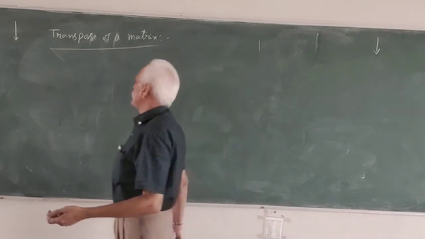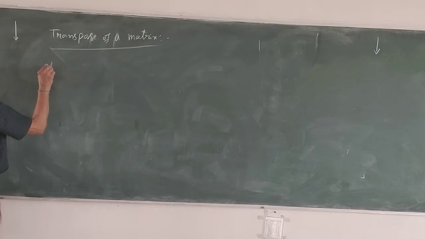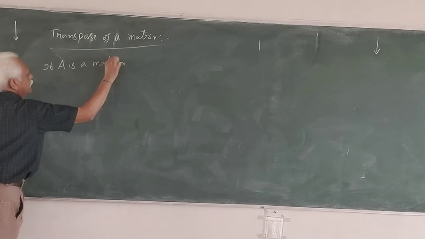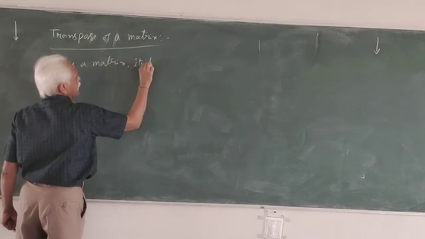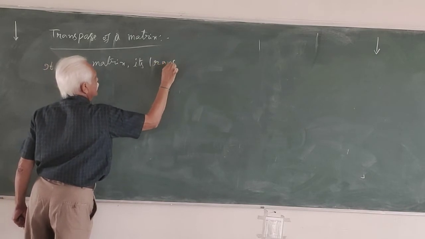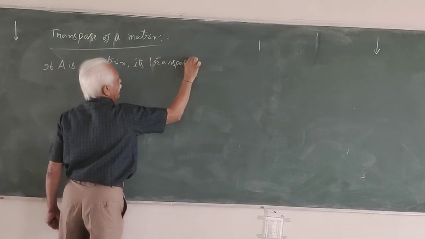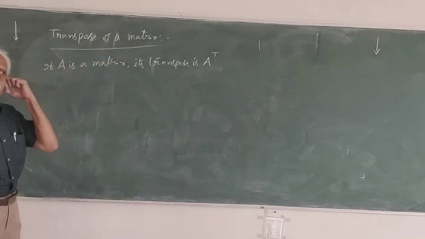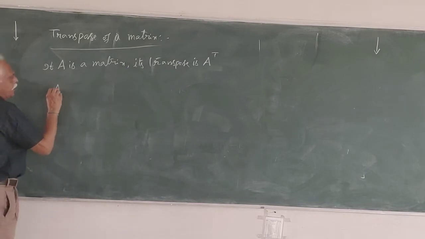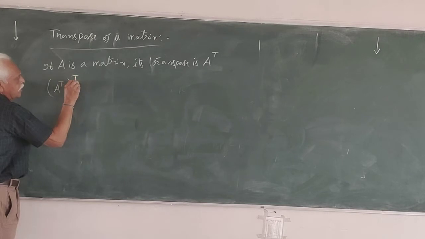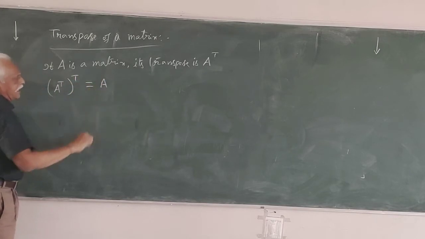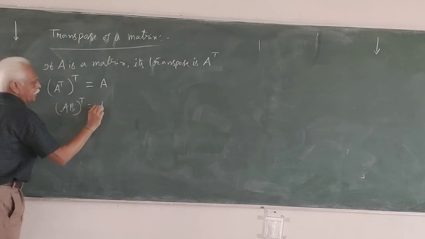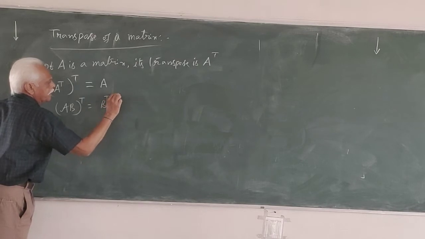If A is a matrix, its transpose is A transpose. Then we have (A transpose) transpose = A. (AB) transpose = B transpose into A transpose.